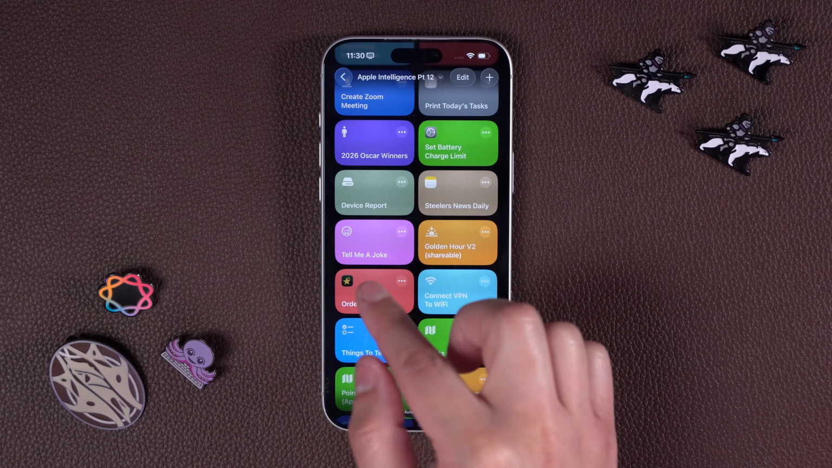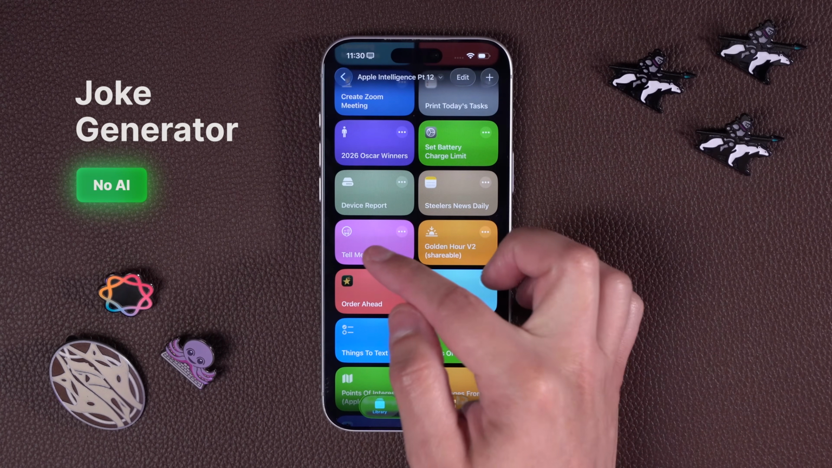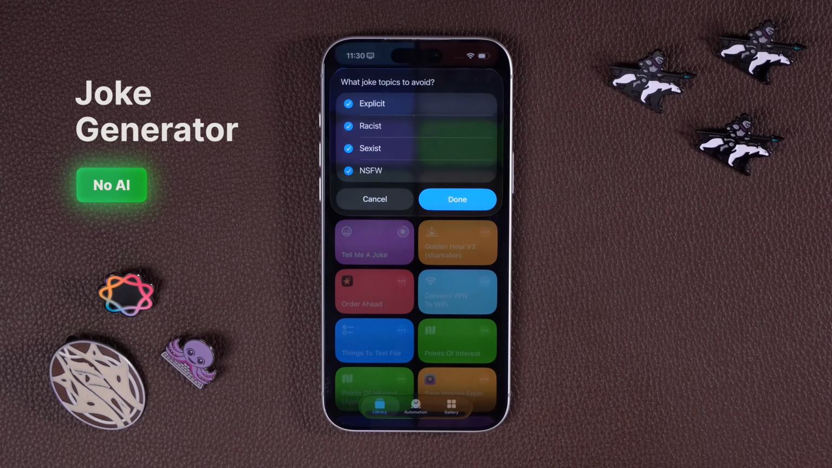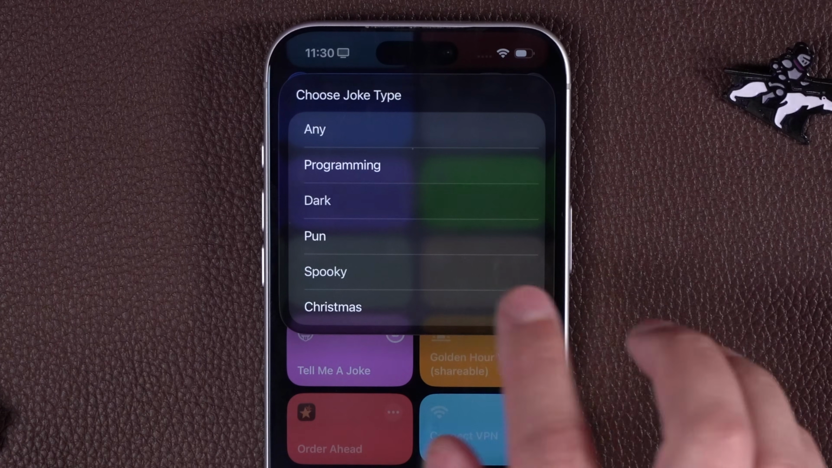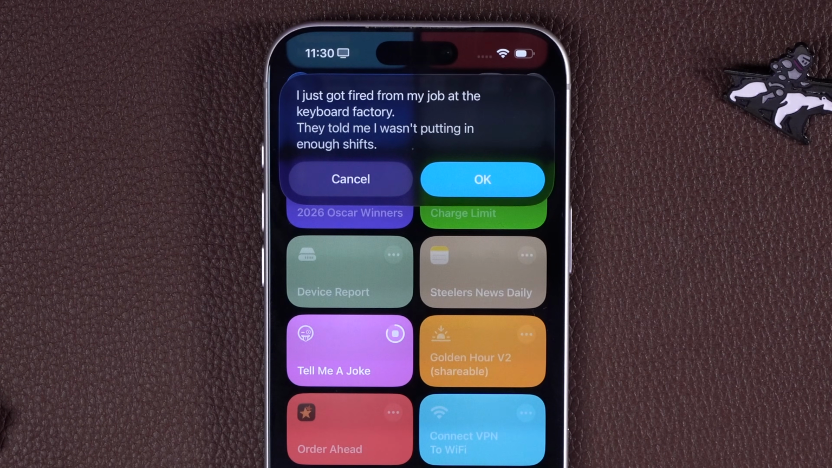This next shortcut was from Shortcuts U student S. Griffin, and it's Tell Me a Joke. You don't need any kind of API key. You can choose what kind of joke you would want, like programming, dark, pun. I'm always down for a good pun, and then it will tell you a joke.